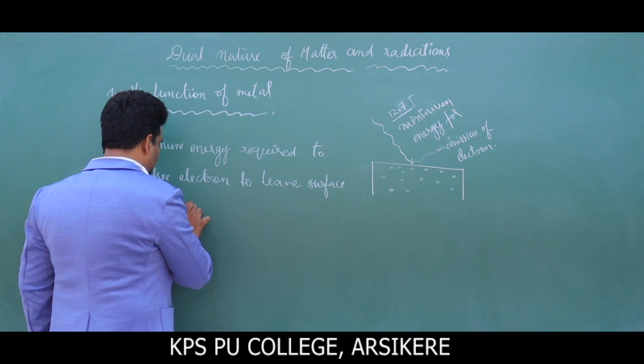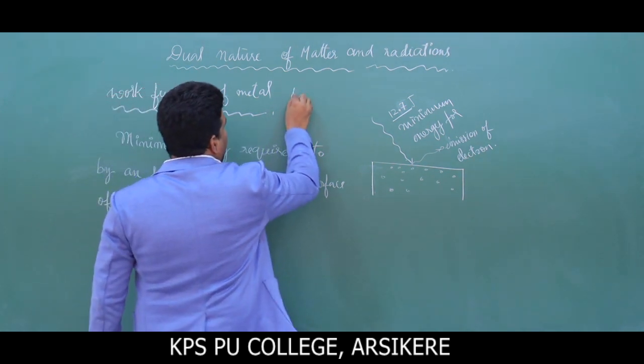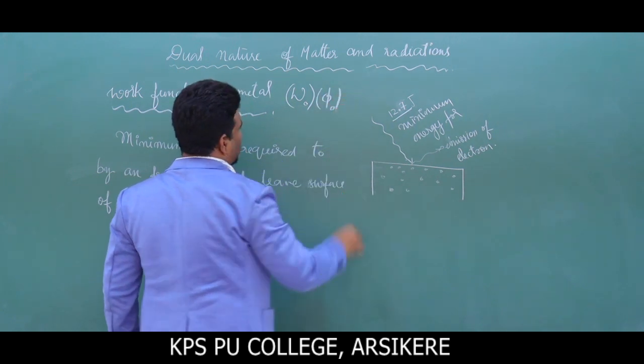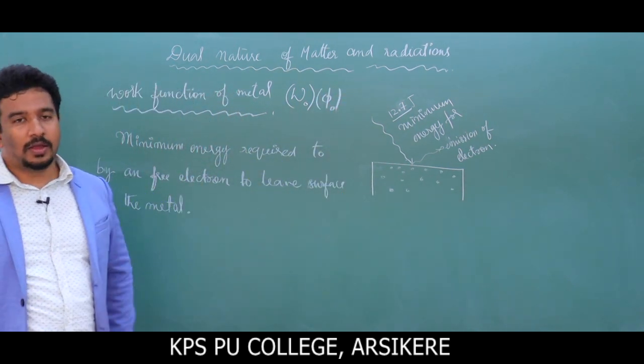It is denoted by W naught or phi naught.